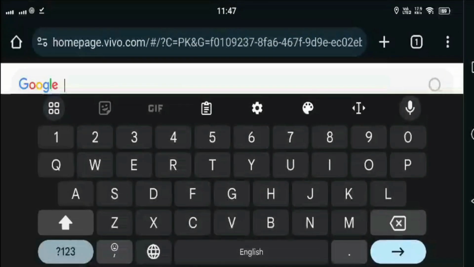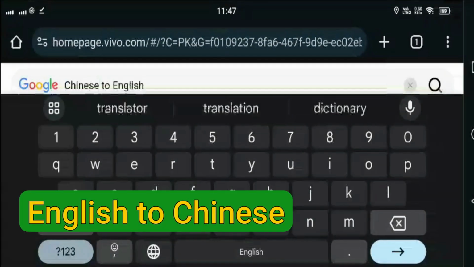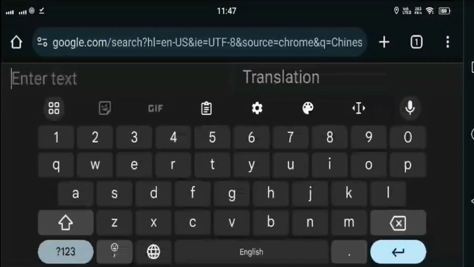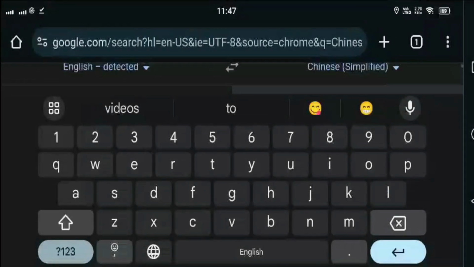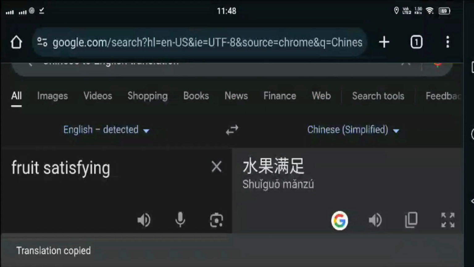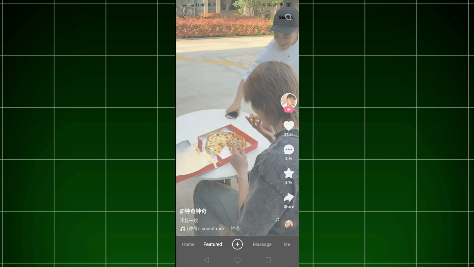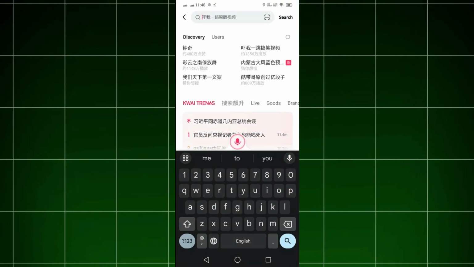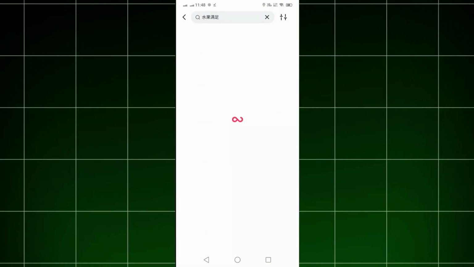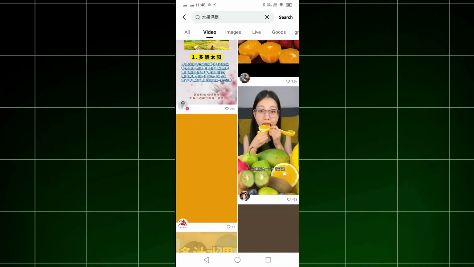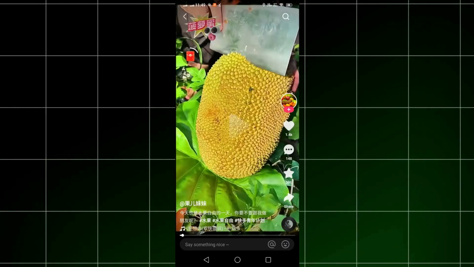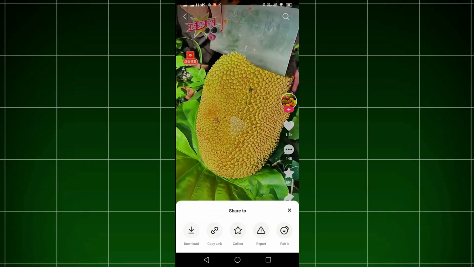Next, go to Google and search for English to Chinese Google Translator. For example, type fruit satisfying in English, then copy the Chinese translation. Open the Kaishu app, go to the search bar, paste the copied Chinese text, and search. You will find a variety of fruit videos. Pick any video you like, go to the share option, and copy the video link.